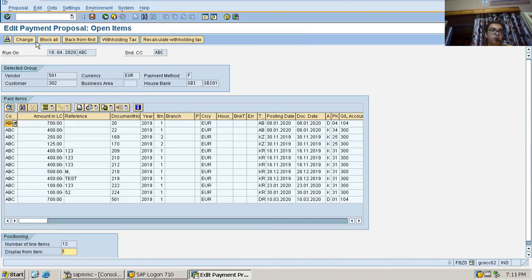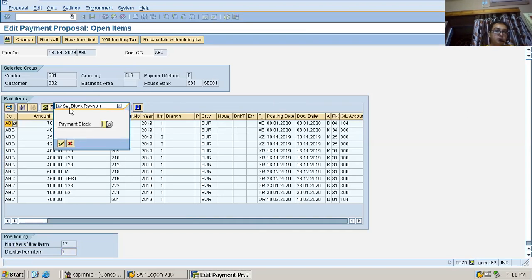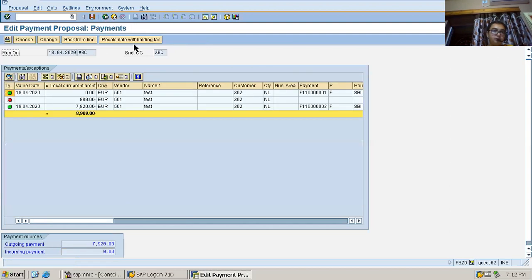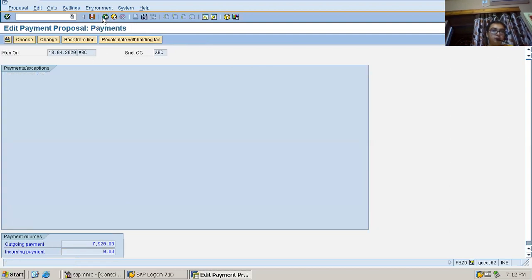Now I'll block all of them. I'm giving a block indicator. Again, I'll continue, click on save, and come back. This is coming absolutely fine.